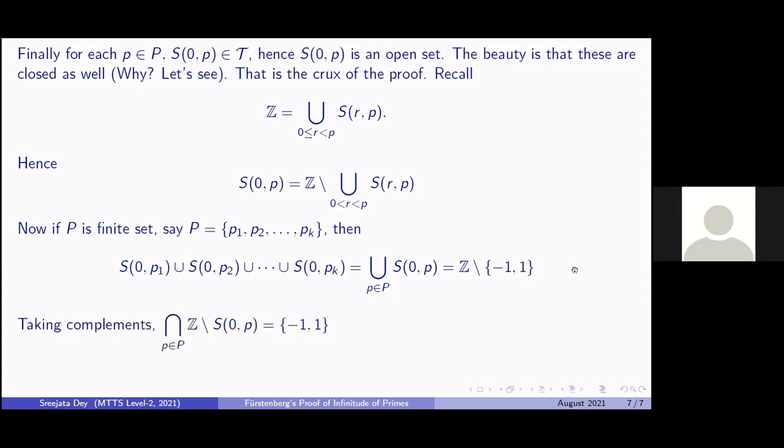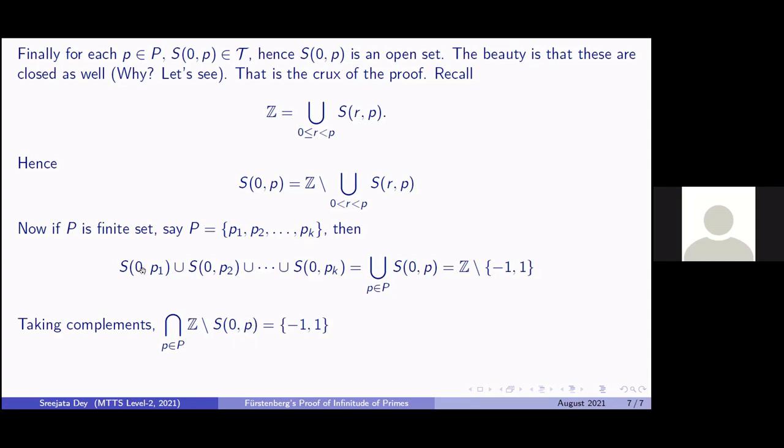Now we will take complements on both sides. By De Morgan's law, we have the intersection, as p runs over P, of Z minus S0P. And on the right-hand side, we have the set containing the elements -1 and 1. These S0Ps, as we have noted, are closed sets. So their complements must be open. So Z minus S0Ps are open.